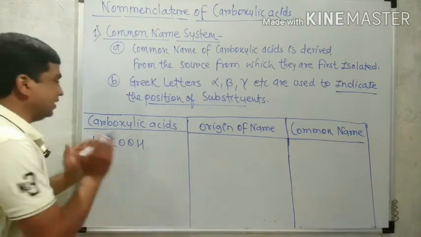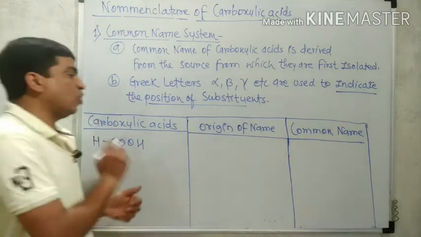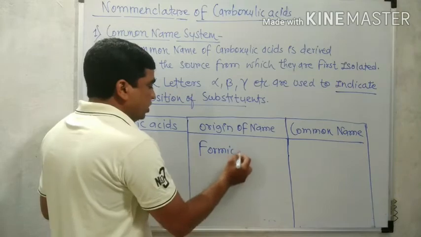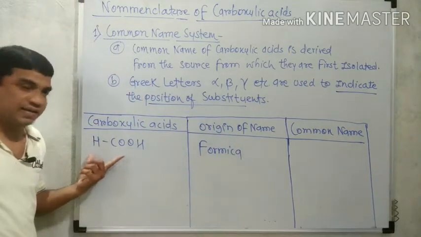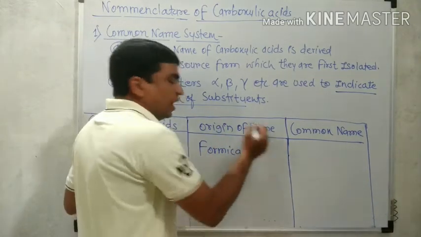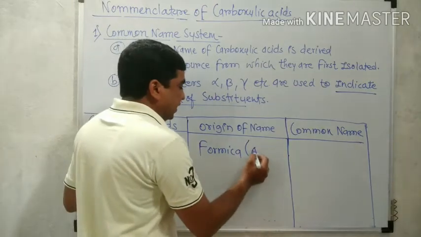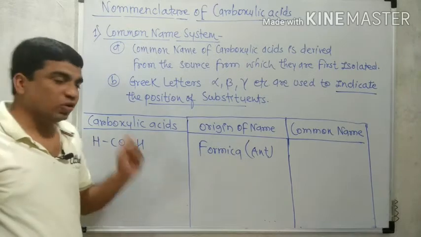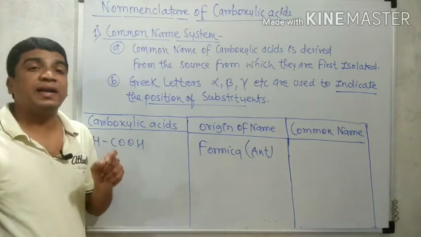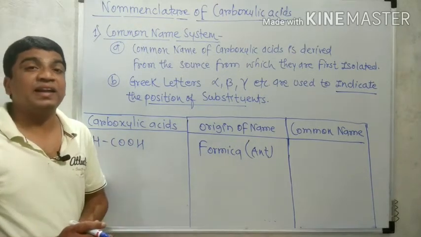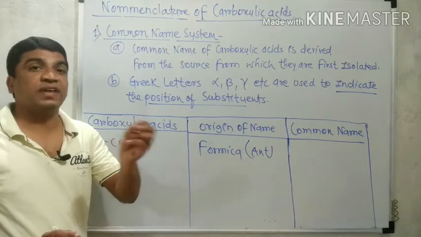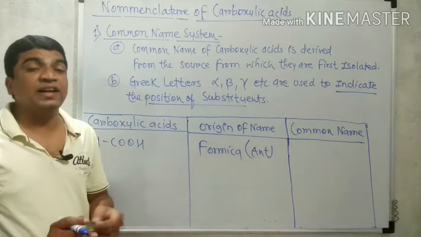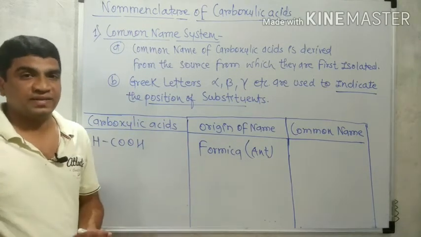So this carboxylic acid is obtained from formica. The origin of this acid is formica. Formica means ant. When a red ant bites, it releases some secretion, and that secretion leads to redness of the skin.